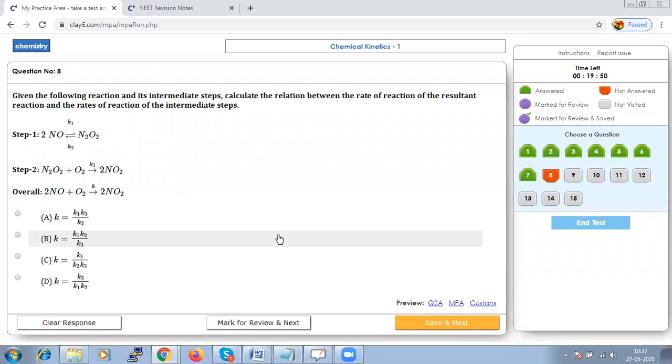They have given us a reaction, the following reaction and its intermediate steps. Calculate the relation between the rate of the reaction of your resultant reaction and the rate of the reaction of the intermediate step. Two different values we have to relate. For the given value, if we say,